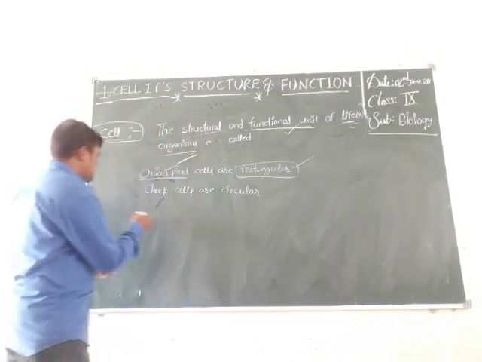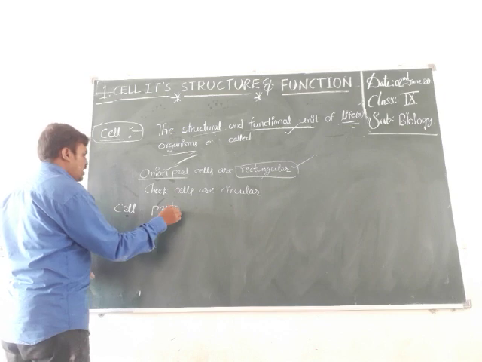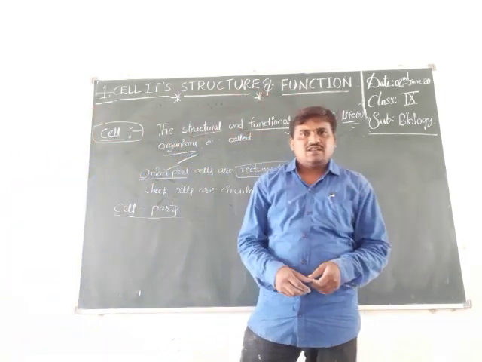Now we can discuss the cell and its parts. How many parts are present in the cell?